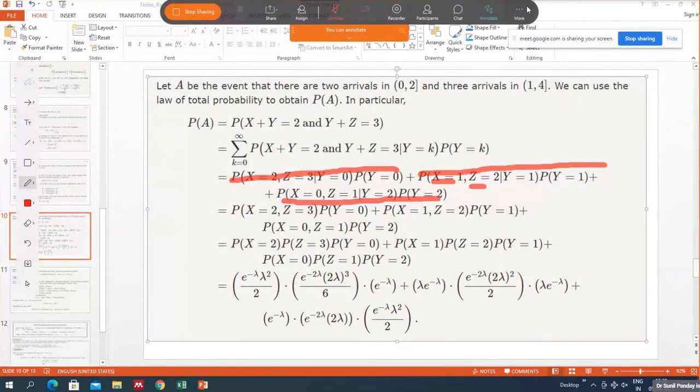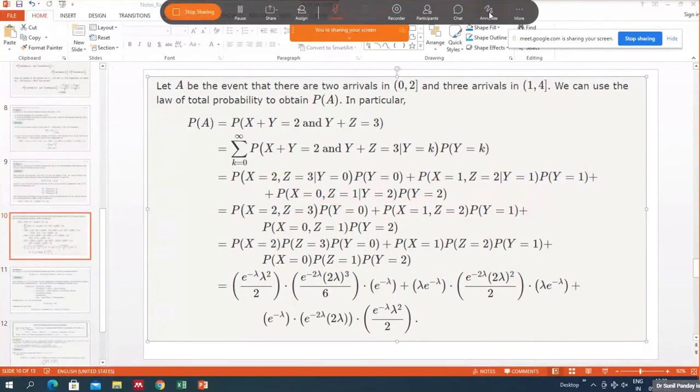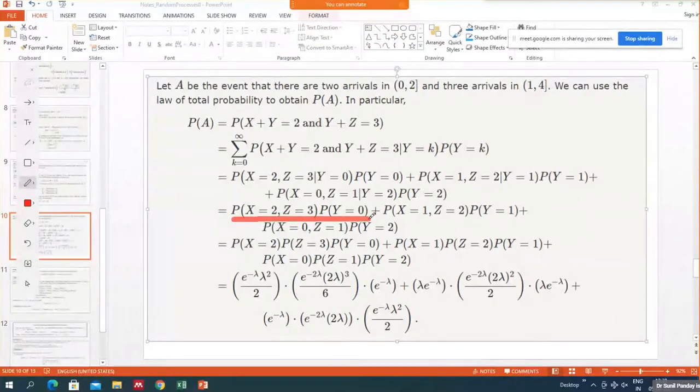And then after this, here we have written like this. Why? Because we know that x, y, z are the number of arrivals in non-overlapping intervals. So the probability of this given y equal to 0 is actually the probability of this, because y equal to 0 will happen or will not happen does not affect this probability, as x, y, z are independent.